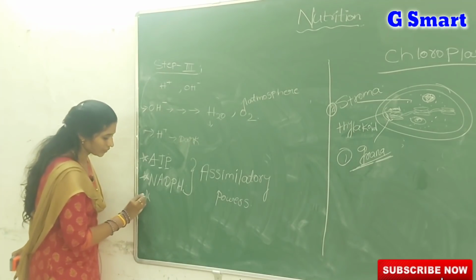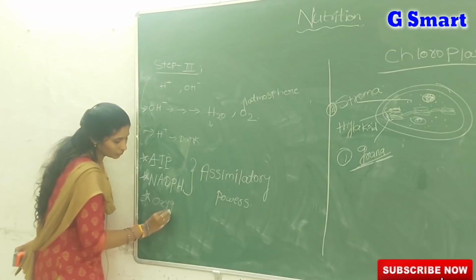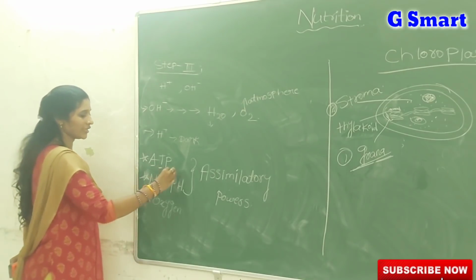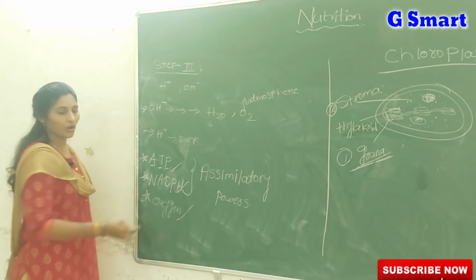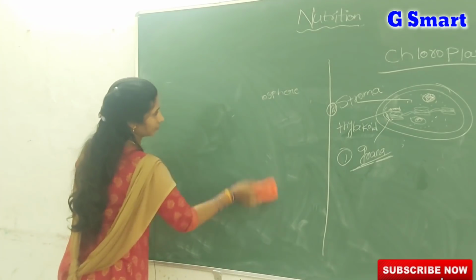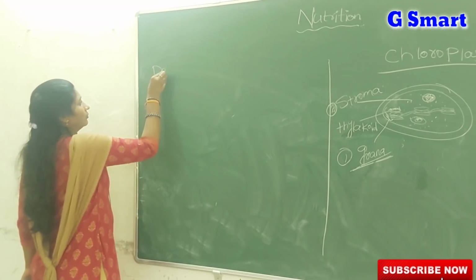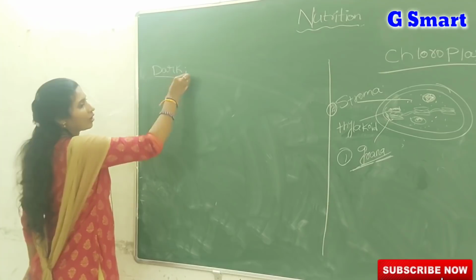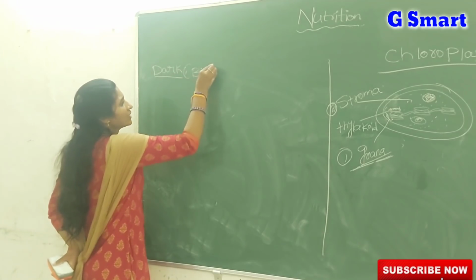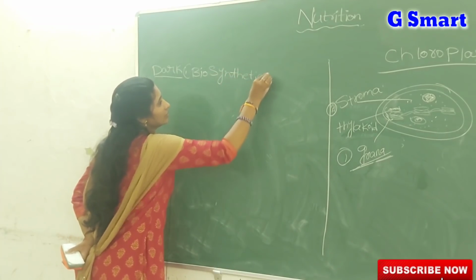And along with ATP and NADPH, oxygen is also produced. So what are the end products of light reaction? ATP, NADPH, oxygen. Now we are discussing dark reactions. Coming to dark reactions, I already told you they are light independent reactions, and this is technically called the biosynthetic phase.